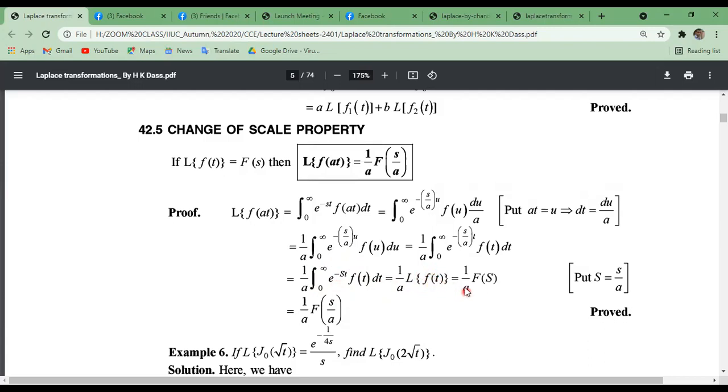So this can be written as 1 by a F of s, where s equals small s by a. This is how we have proved the scale property: the Laplace transformation of f of a t can be written as 1 by a F of s by a. Very interesting property.